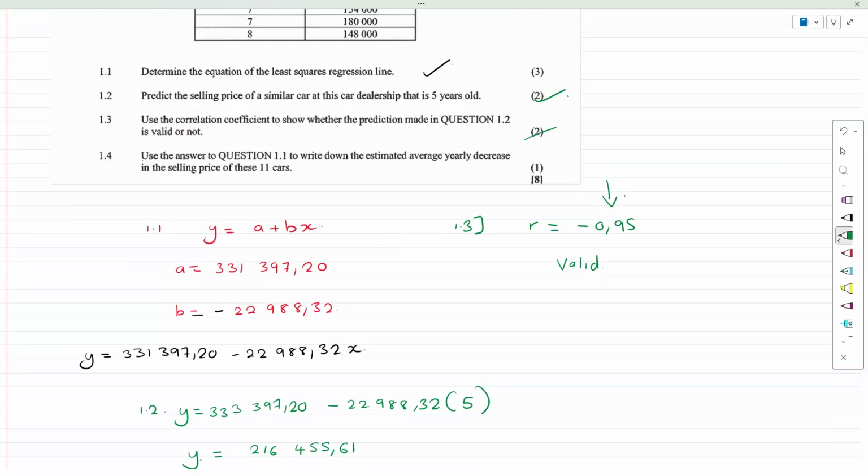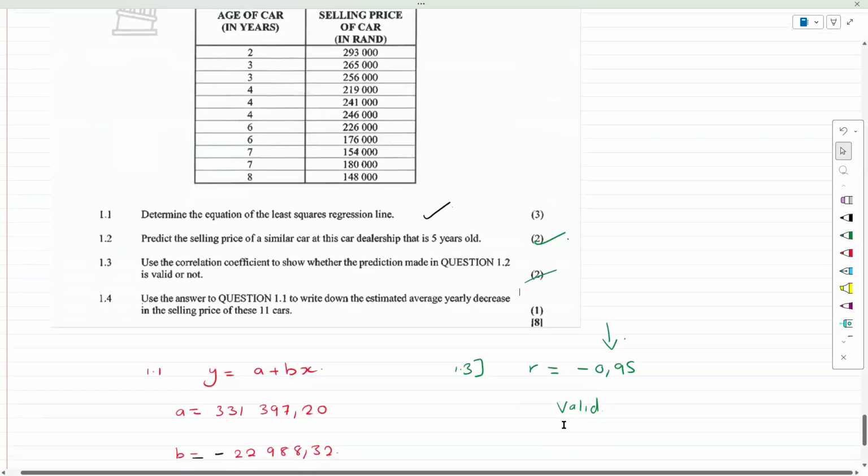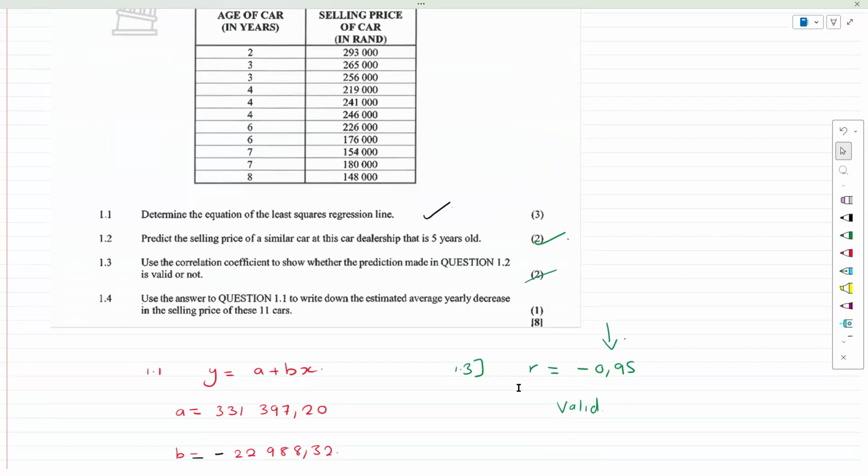Use the answer in 1.1 to write down an estimated average yearly decrease in selling price of these 11 cars. So what we can do is understand that the average decrease per year, per 1 year, would come from the B value. And the B value in this question was minus 22,988.32. That would be the simple way to deal with this question.